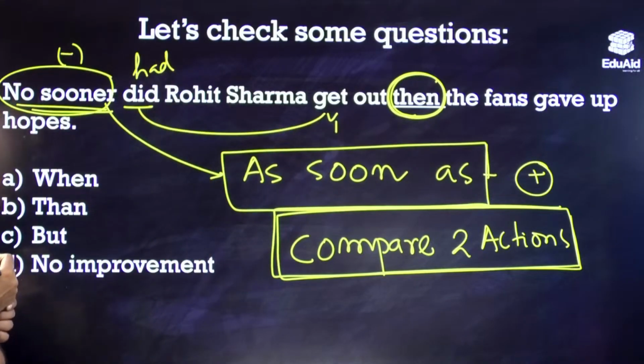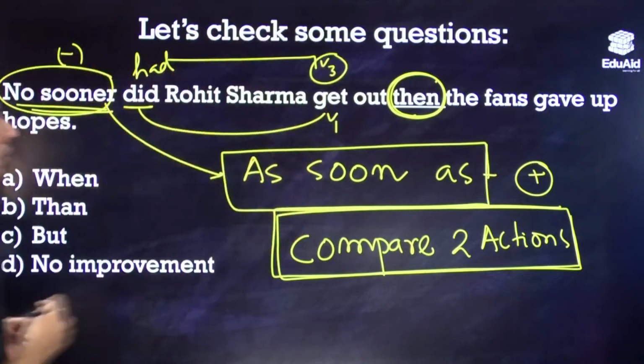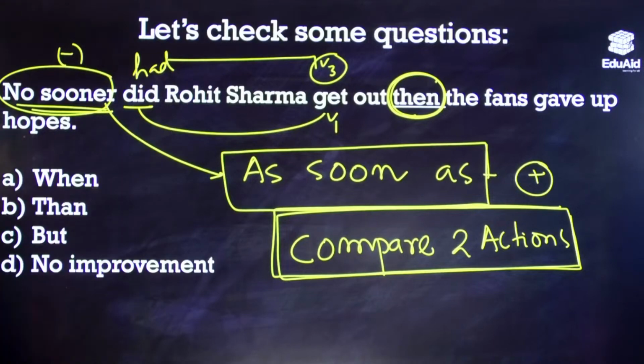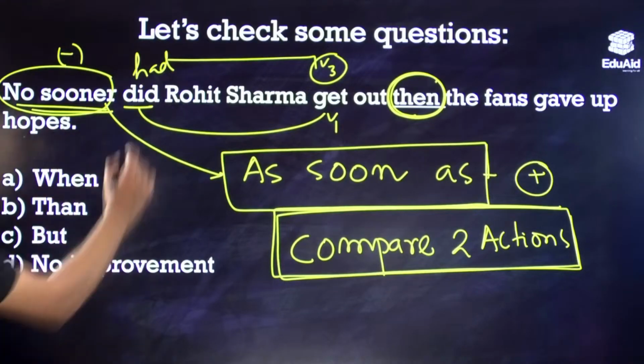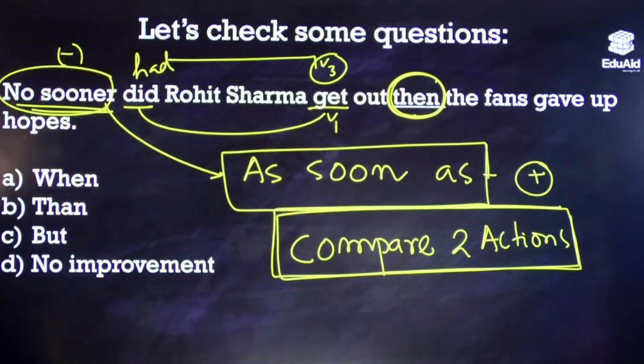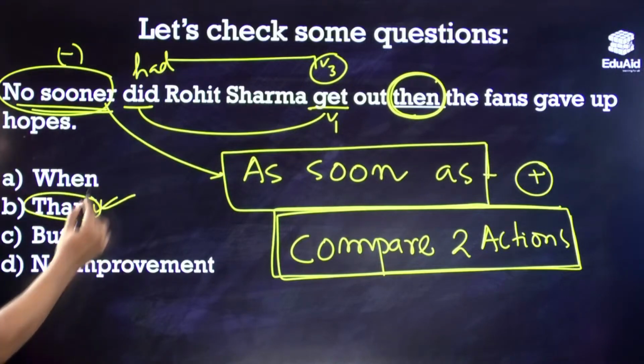The sentence can be written with had as well, but when we write had, the main verb has to be V3, you know. We will discuss these again in the upcoming session. But no sooner did Rohit Sharma get out, did ke baad V1, which is verb or first form, get out, it should be comparison then. Answer is B, not when.